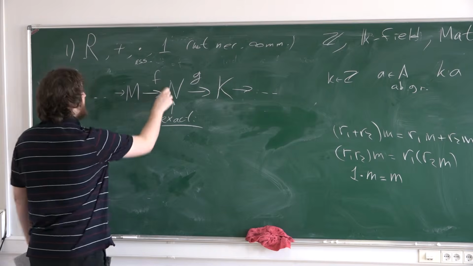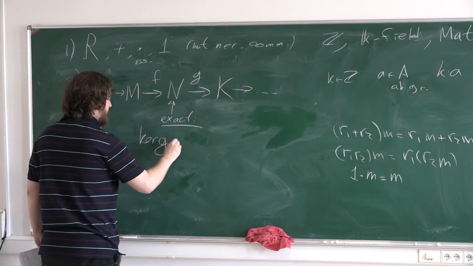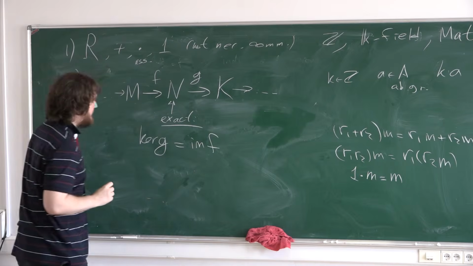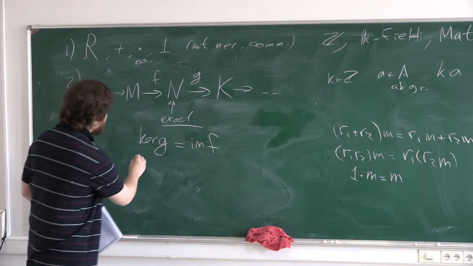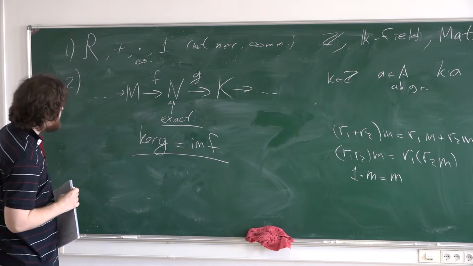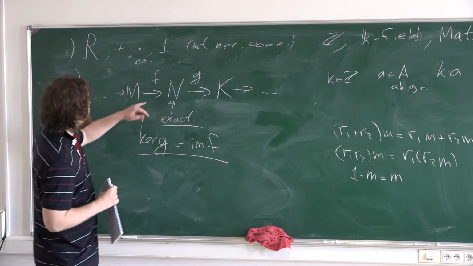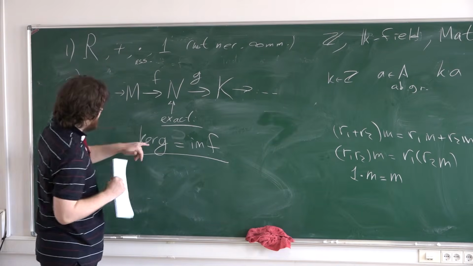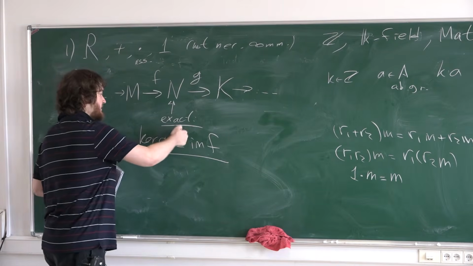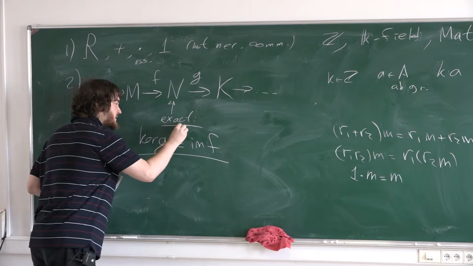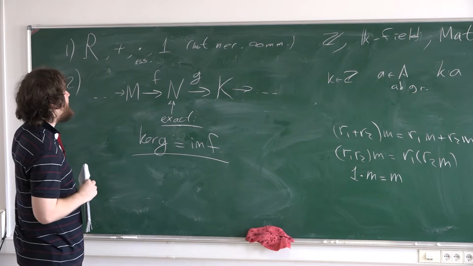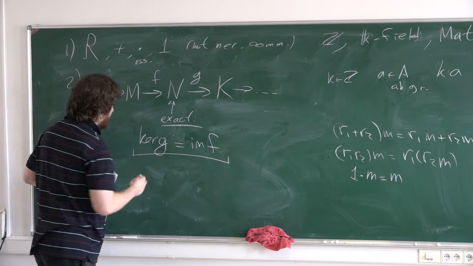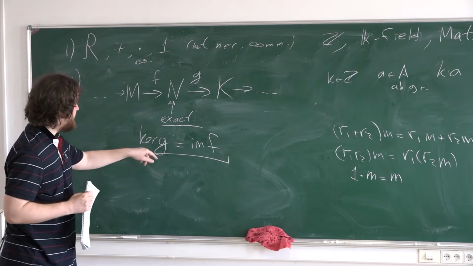This means that the kernel of G equals the image of F. In particular, the composition is 0 because the image is contained in the kernel. But it's more, it's a more accurate statement. It says that the image is exactly the kernel.